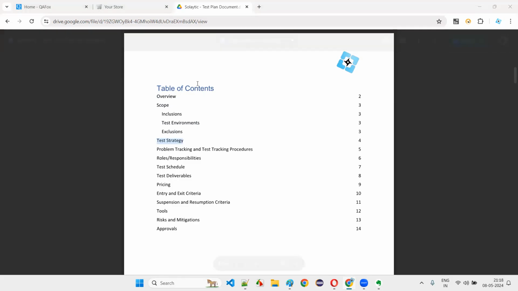Vishwa is asking me a question: as a tester, only BRS alone we have to understand and prepare the test plan document, or the SRS document also? Software requirement specification is something the developers will do, not software testers. But if you also have the SRS document, you can also consider it. If the developers have given you the SRS document, you can go through that, and if you can add any value to the test plan document, you can do that.